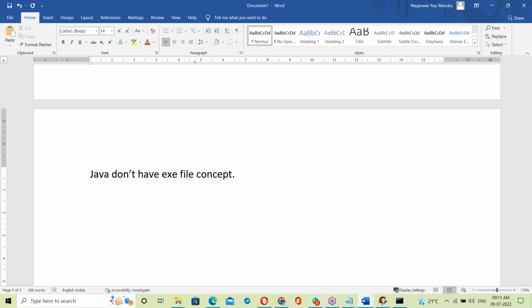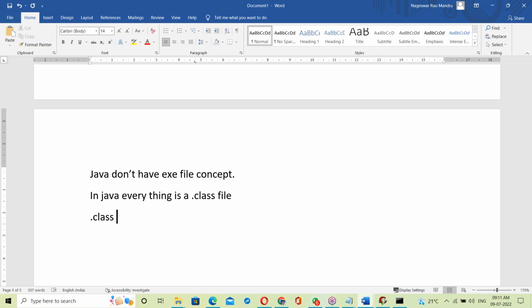Next, in Java everything is a dot class file. But a dot class file is not an exe file. Dot class is different, exe is different here.